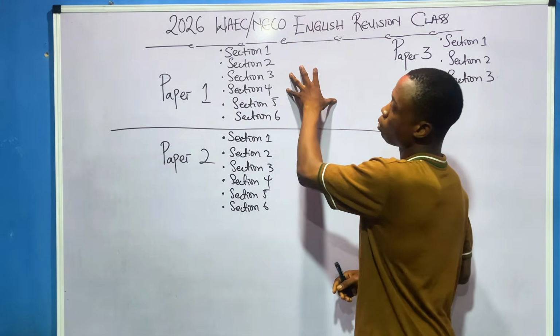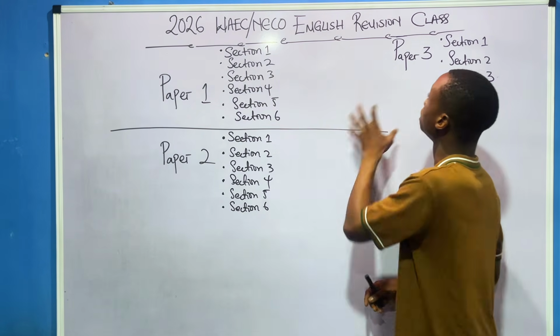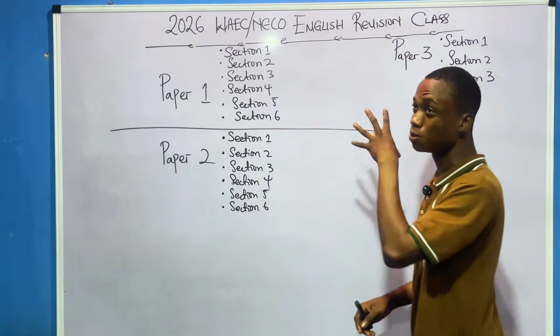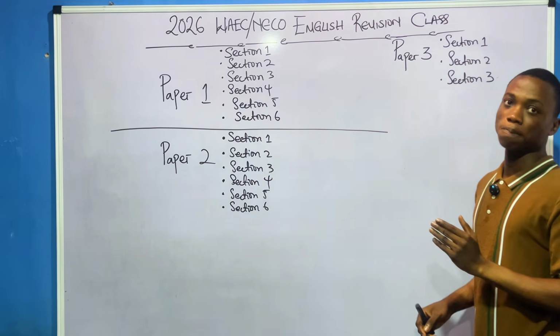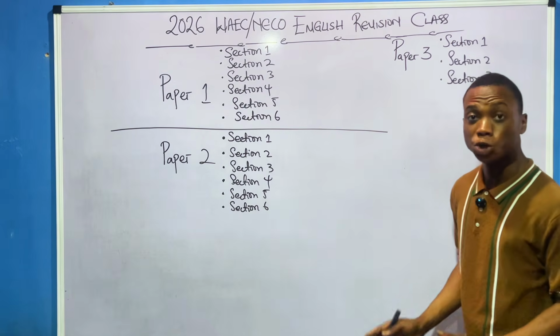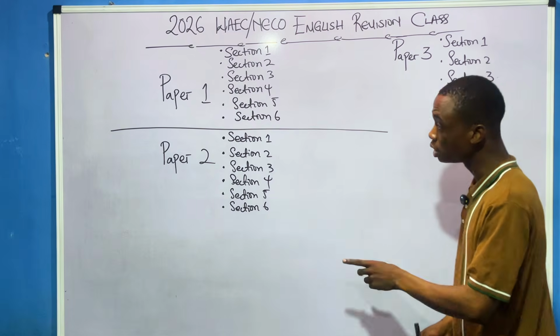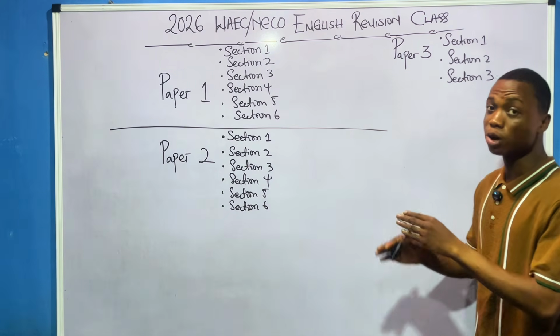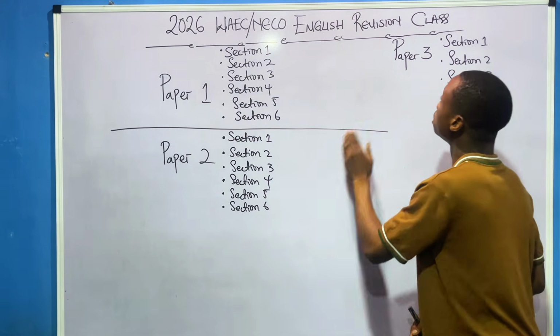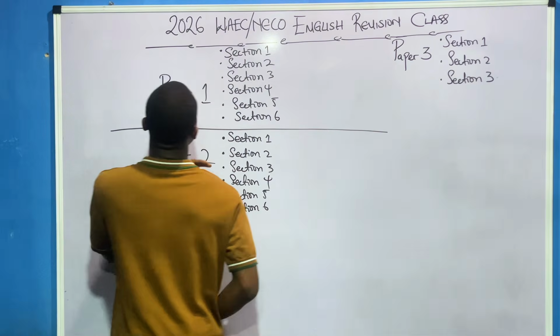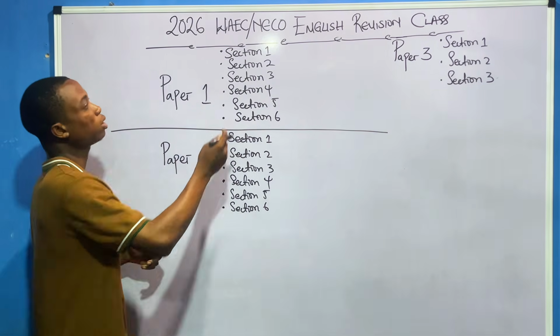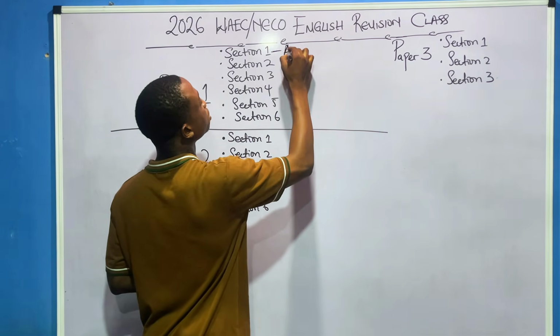Now, for this paper 1, paper 2, and paper 3, what are the things you have to expect on each of these papers? Now, note that you're writing all these papers in one day each. Paper 1, one day. Paper 2, one day. Paper 3, one day. So what are you expecting in these three papers? It's very, very simple.